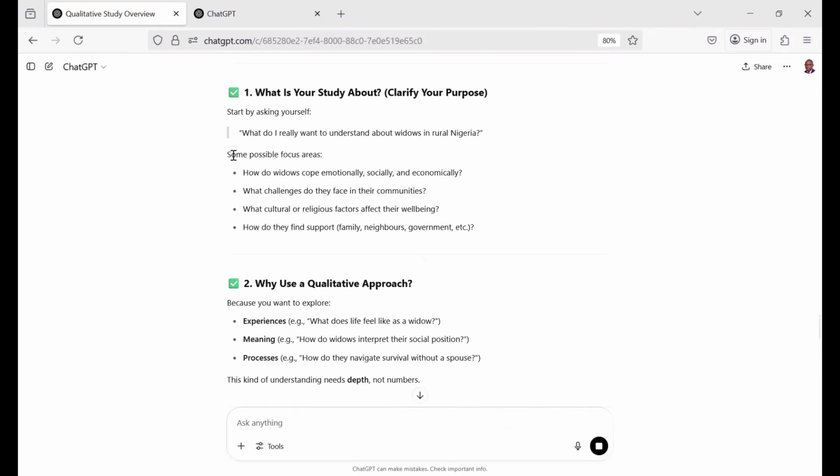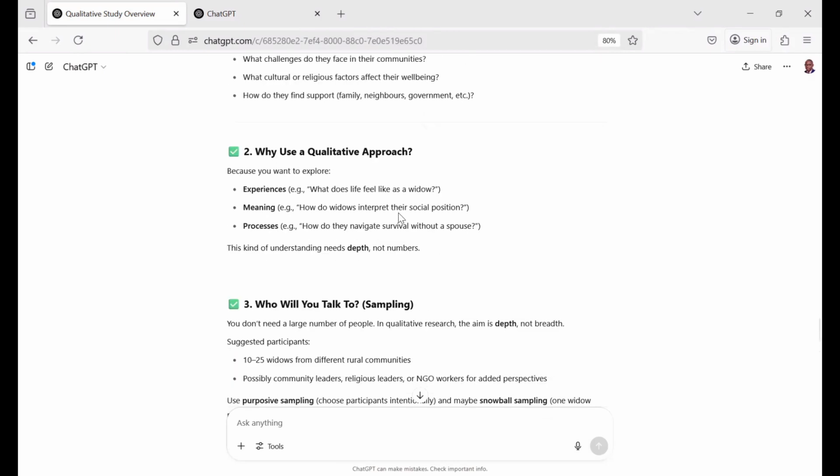So it's now saying, let's start by asking yourself, what do I really want to understand about widows in rural areas in Nigeria? Some possible focus areas might be: how do widows cope emotionally, socially, and economically? What challenges do they face in their community? These are questions that you should be asking yourself. These are questions that will guide the way you conduct the research.